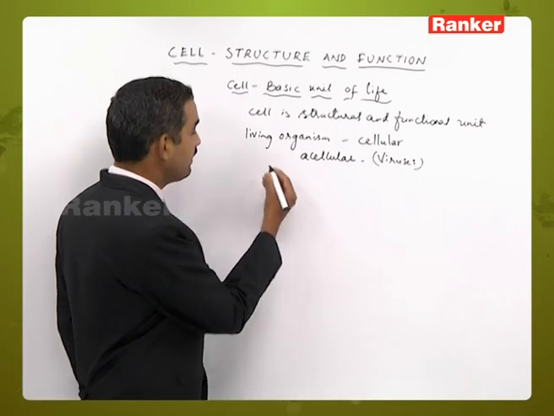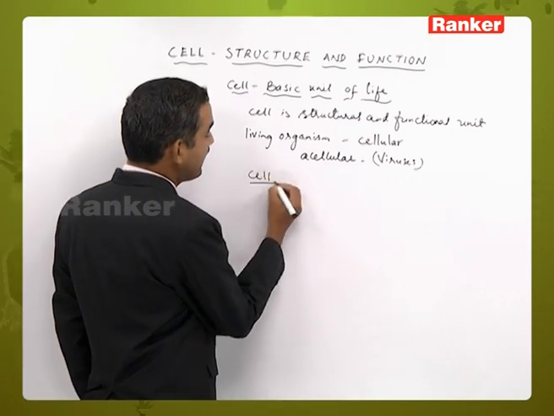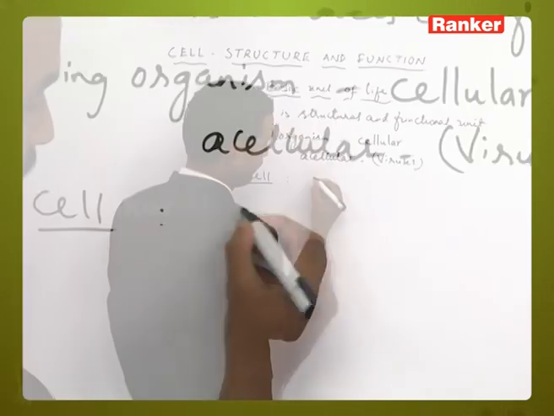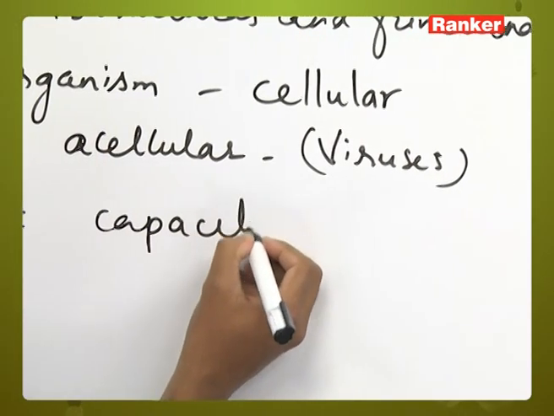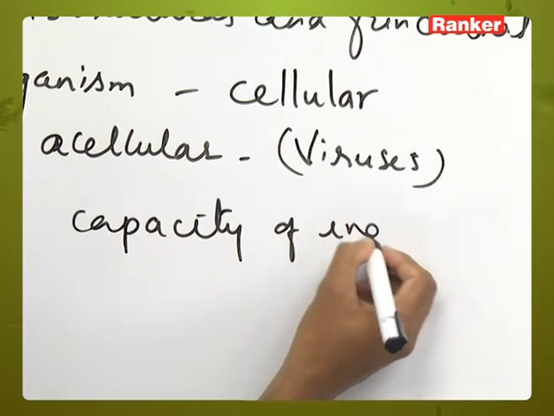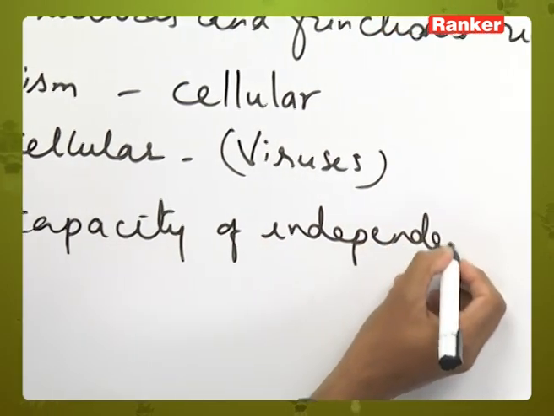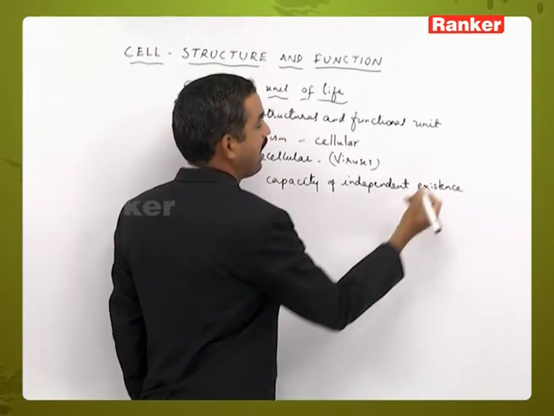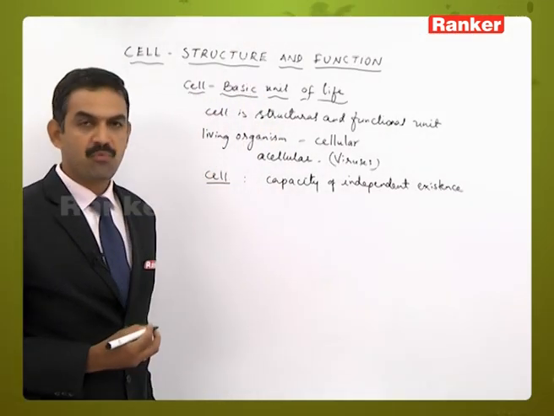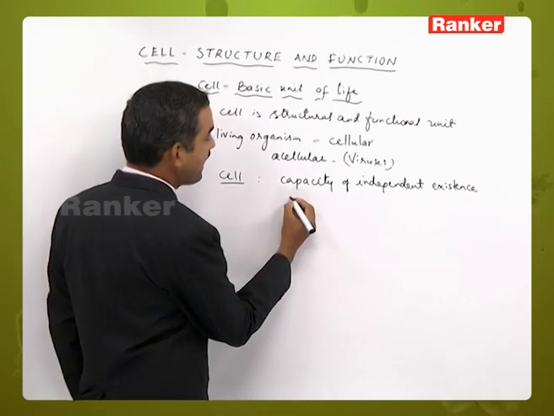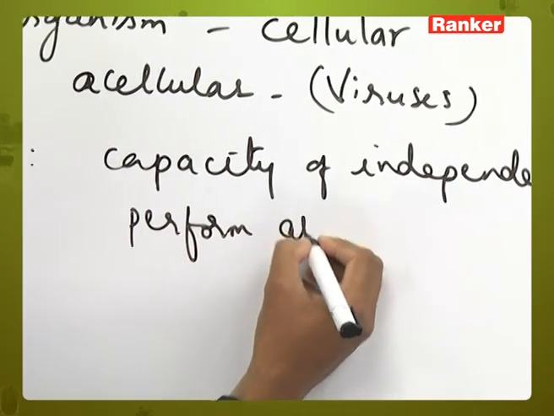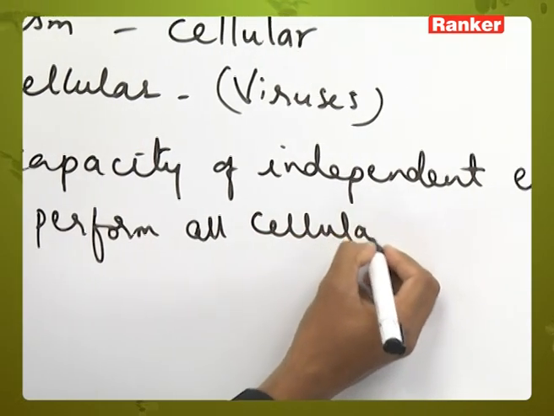Then each and every cell has the capacity of independent existence, and the capacity to perform all cellular activities.